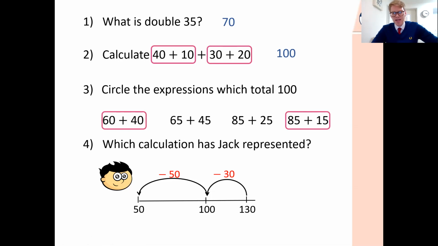And which calculation has Jack represented here? Well, we can see he's going backwards. He started at 130, he's subtracted 80, and he's done that in 2 parts. He did 30 and then 50. So it's 130 subtract 80 equals 50.